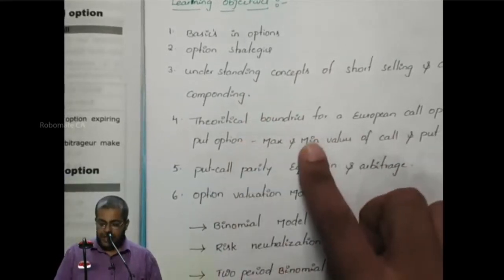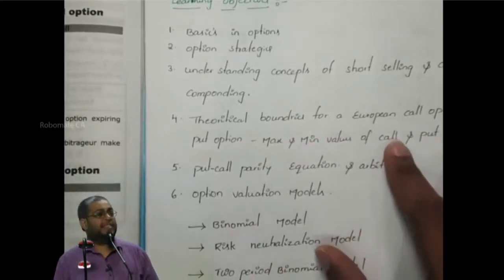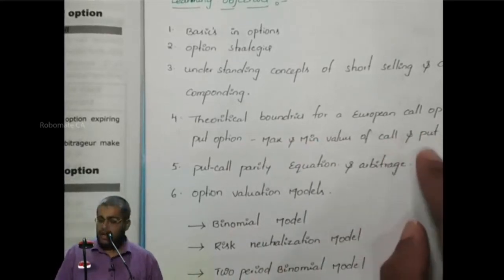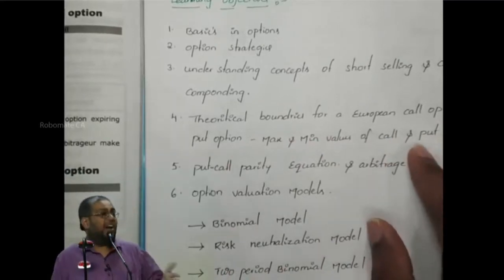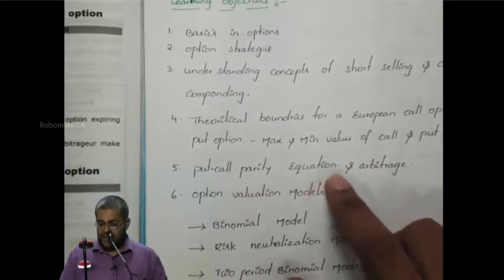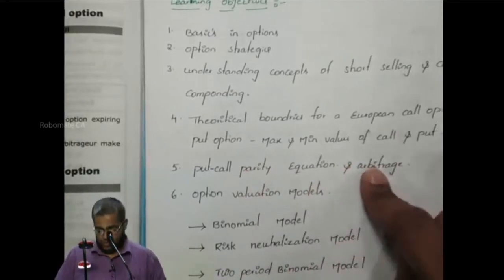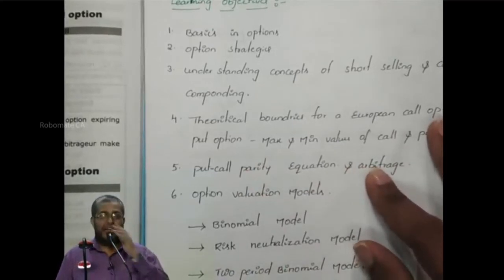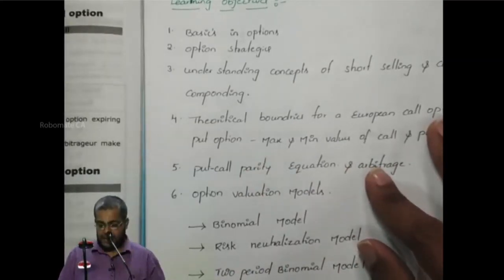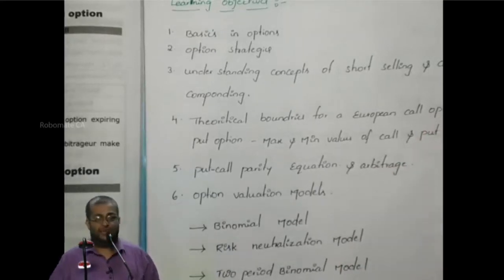Point 4, theoretical boundaries for European call option and put option. That is maximum value and minimum value, along with the arbitrages, discussed in the last class. Today's class, put call parity equation and its arbitrages, has now been completed. Out of 8 segments in this chapter, how much has been completed? 5 has been completed. Now we go for the 6th one.